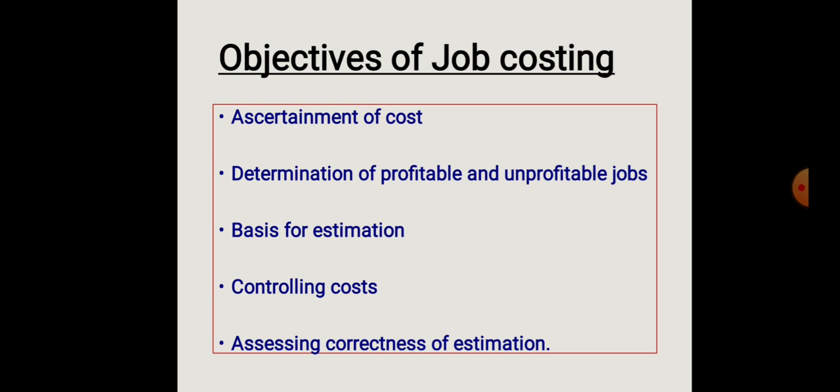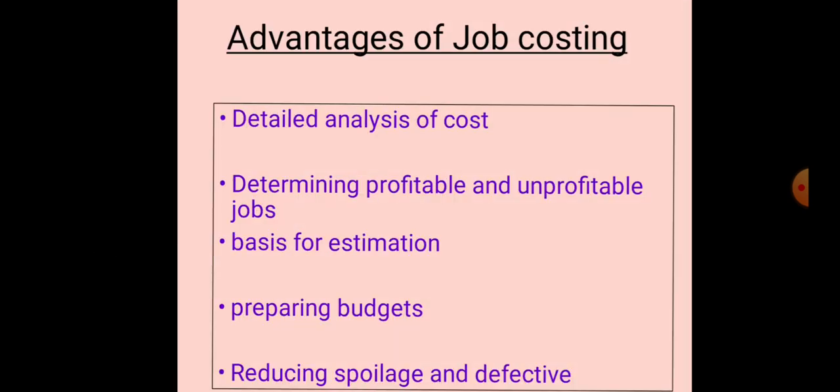Next one, assessing correctness of estimation. It helps to indicate, through comparison of the actual cost of a job with its estimated cost, whether the estimation is incorrect or the actual cost is excessive. So whether the estimation is correct or not, we can assess in the case of job costing. Next we'll see the advantages of job costing.